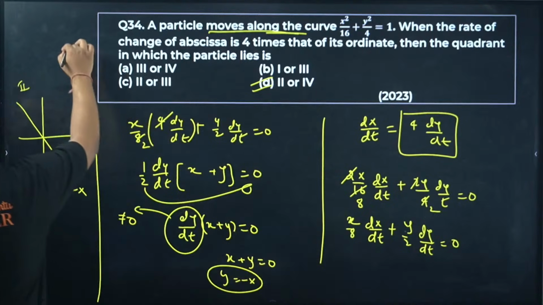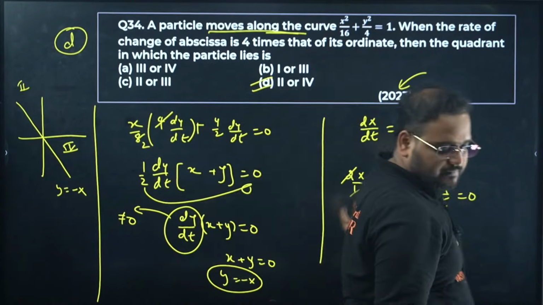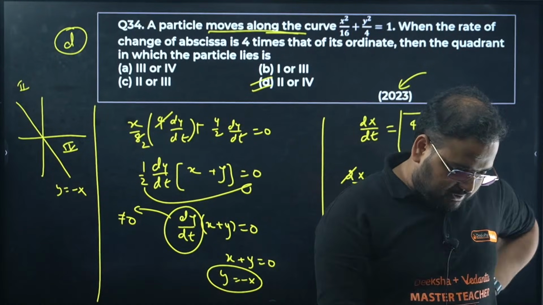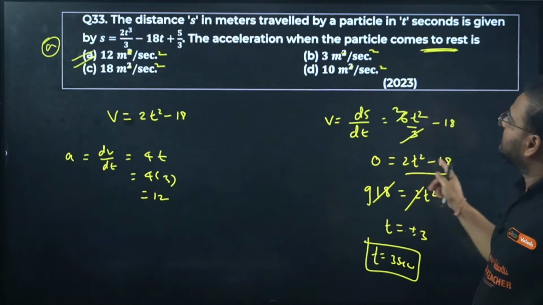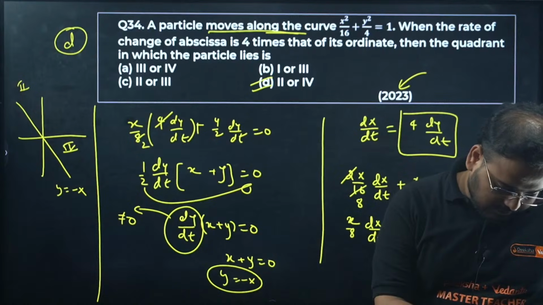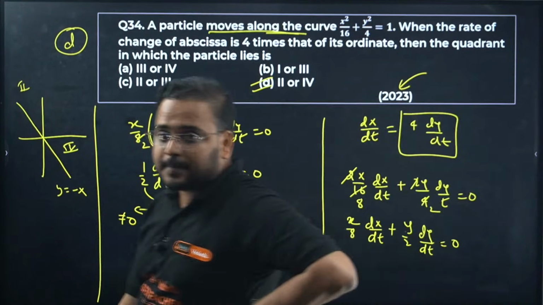Option D. A PYQ from which year? 2023. Yes, Pratyush. C was the previous answer or what? No. C for which question, Pratyush? 34D is the right answer.